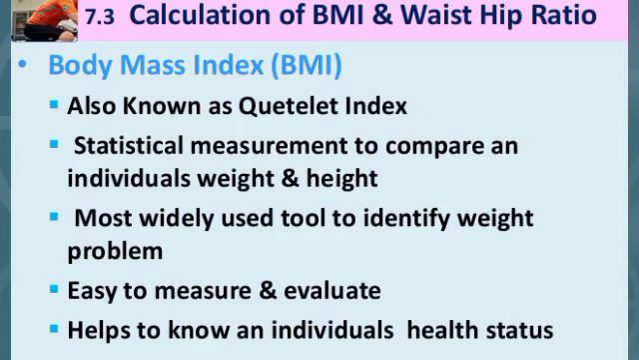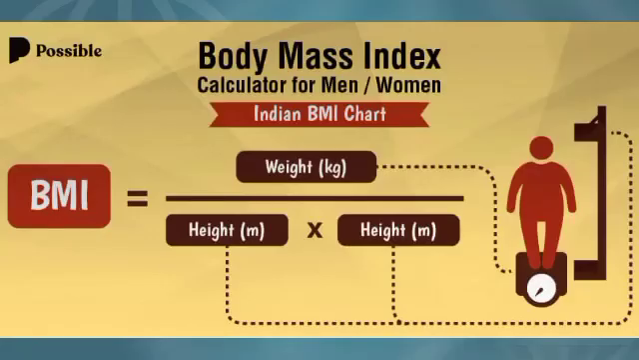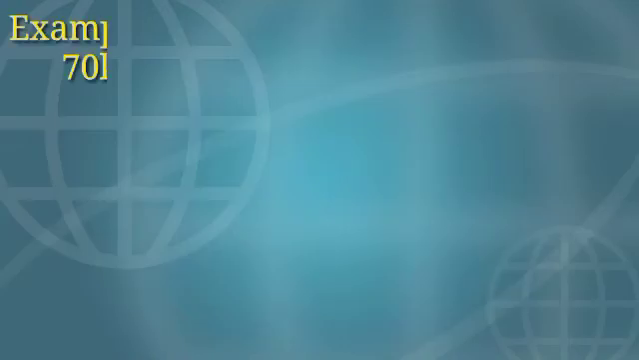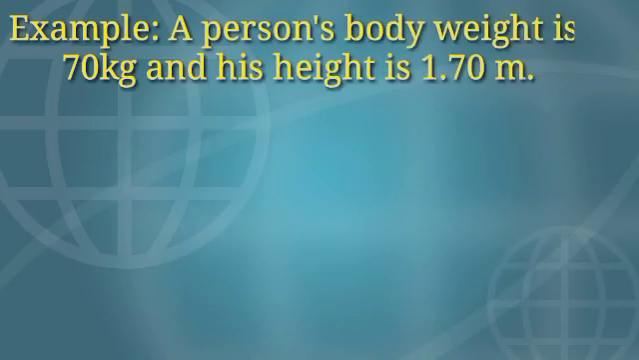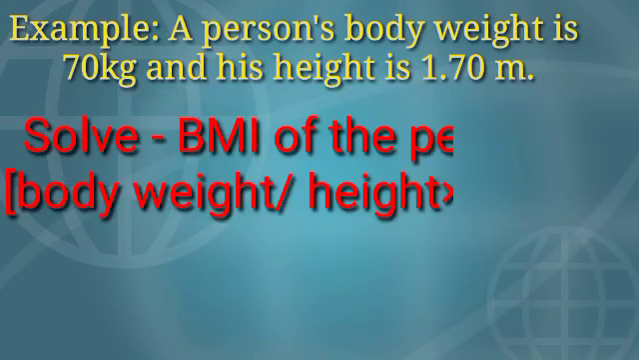BMI can be defined as the person's body weight divided by the square of his height. Body mass index of a person can be calculated by the following formula: BMI equals body weight divided by height squared. Example: a person's body weight is 70 kg and his height is 1.70 meter. Then how will we calculate the body mass index of the person?